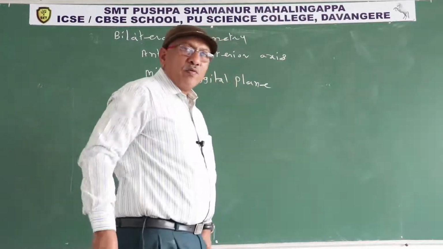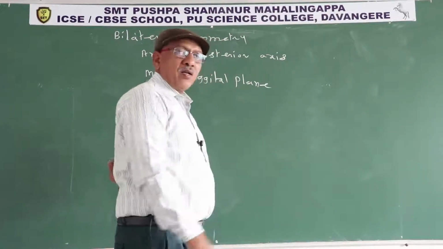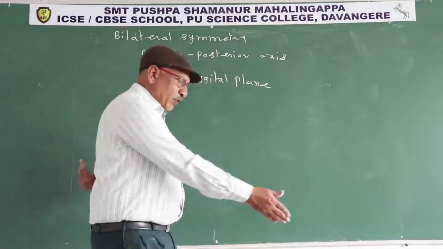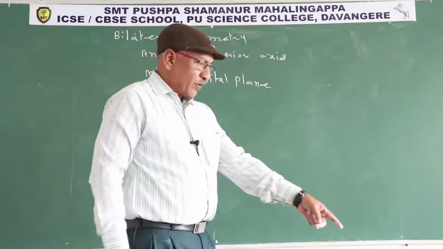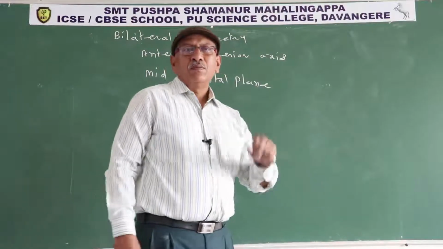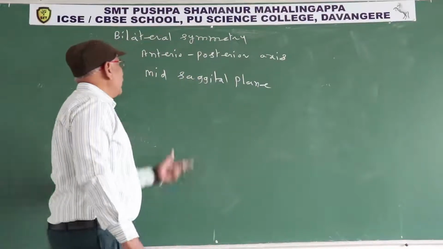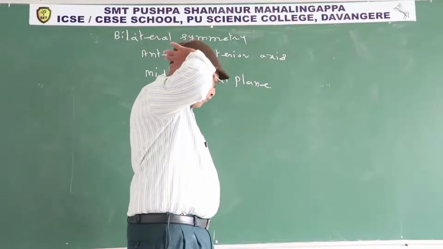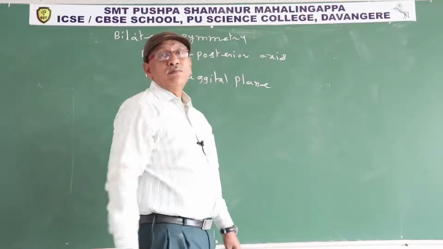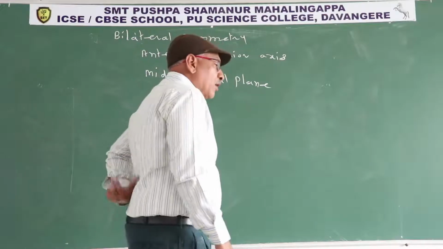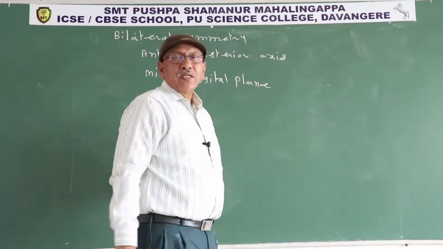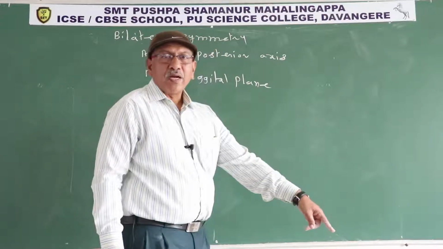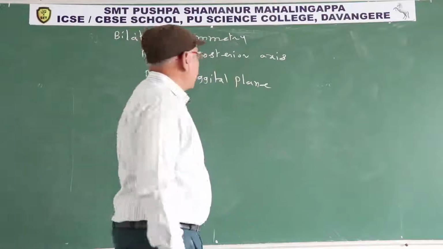What is dorsal? We already discussed. The part of the body away from the substratum, where we stand or perform locomotion, is known as dorsal. What is the sagittal plane? The plane passing from dorsal to ventral. Ventral is the part of the body nearer to the substratum.